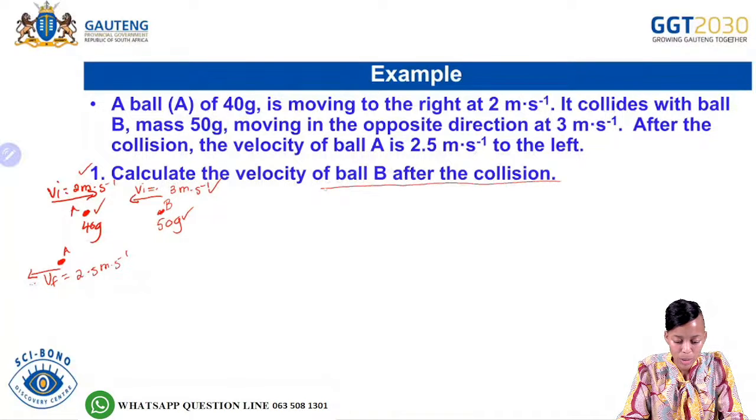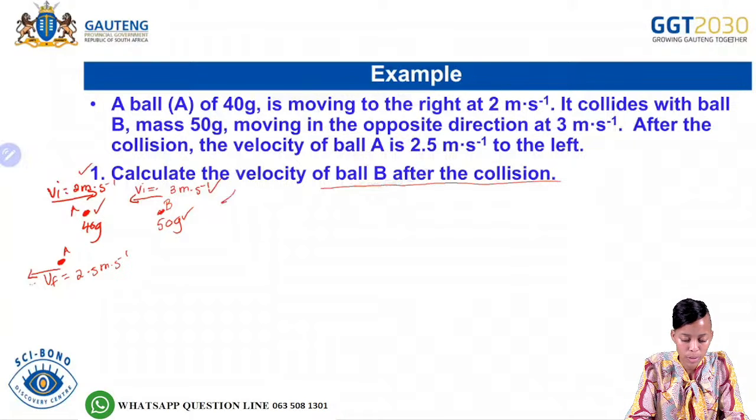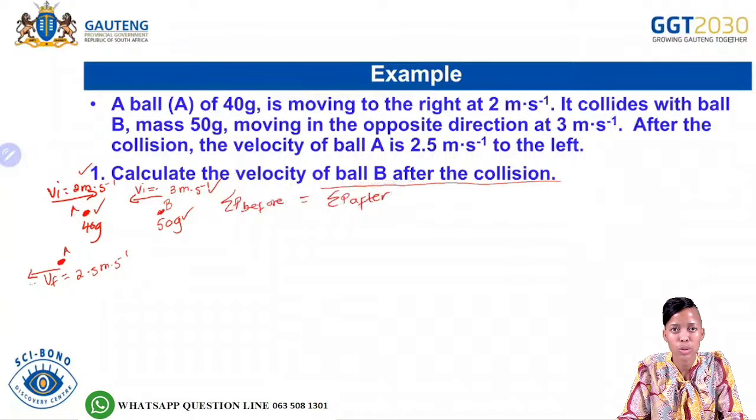So let us go back to the question here. It was saying calculate the velocity of ball B after the collision. So what are we going to do? We can say the sum of the momentum before the collision is equal to the sum of the momentum after the collision.